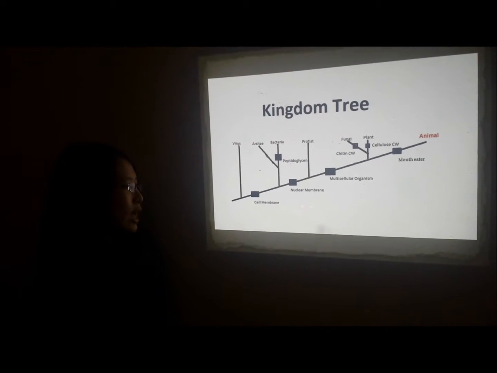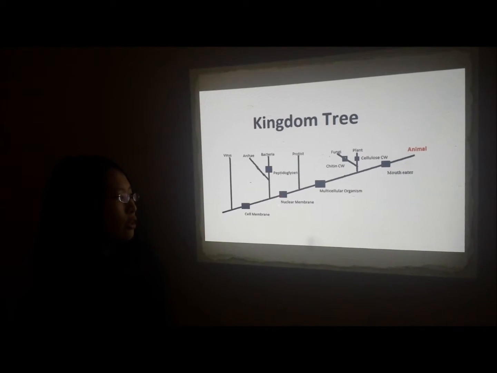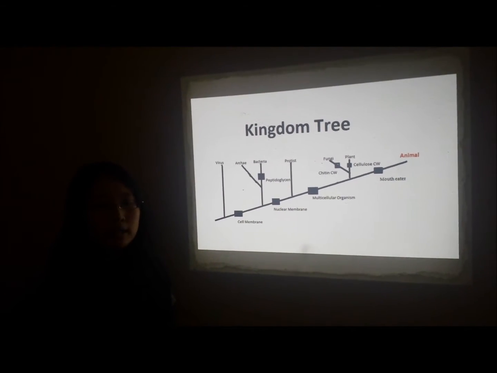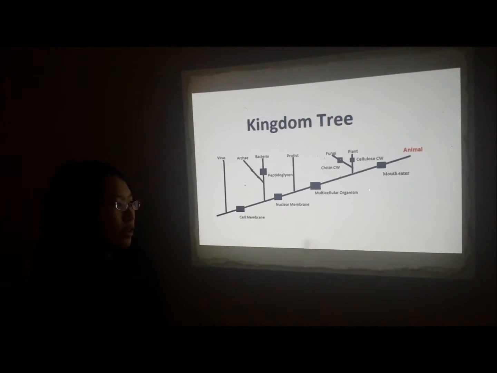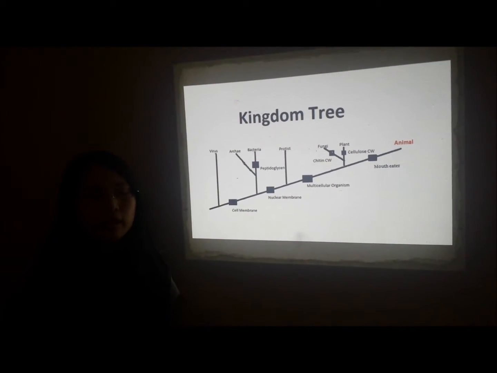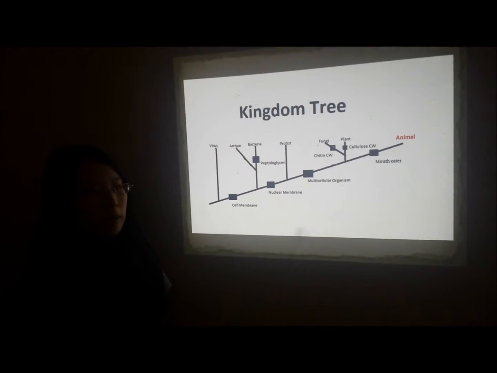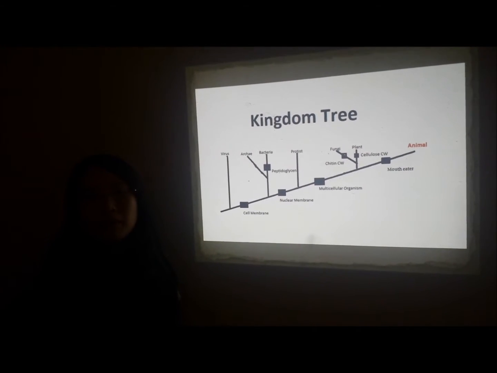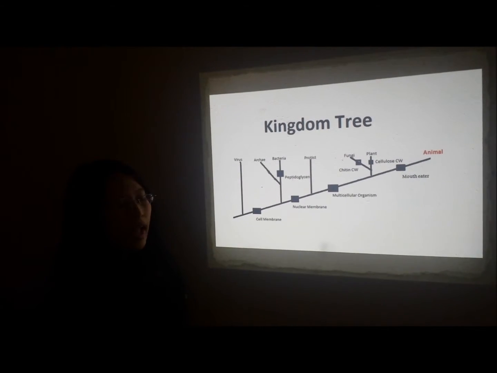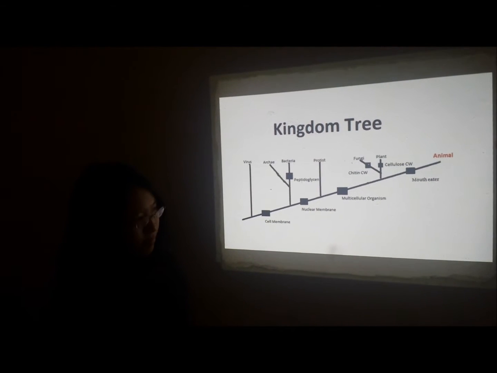The first criteria is having a cell membrane. After that criteria is met, the next criteria is having a nuclear membrane. The next criteria after having a nuclear membrane is not being a single-celled organism, but rather a multicellular organism. And after these first three criteria are met, the species can be classified in the kingdoms Fungi, Plantae, or Animalia. Due to the fact that the common octopus lacks a chitin cell wall and a cellulose cell wall, but it is a mouth eater, it is then classified in the kingdom Animalia.